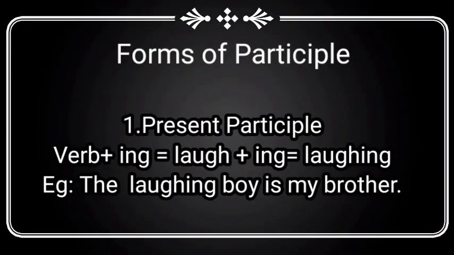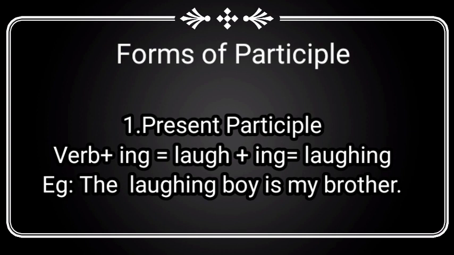Dear students, now we have to see forms of participle. First one, present participle. Present participle and gerund are both the same, because they are ing form only. Don't get confused. Present, that is ing form that comes at first, means that is gerund. Here see this, verb plus ing, laugh plus ing, laughing. The laughing boy is my brother.